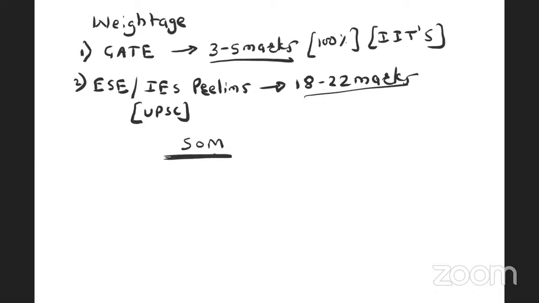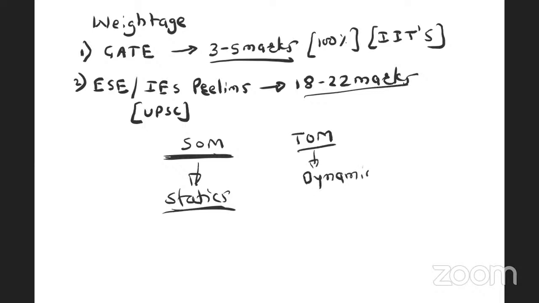All the statics basics are required for strength of material. Again, for mechanical students, there is a subject called theory of machine, and all the basics of dynamics are required to understand theory of machine properly.